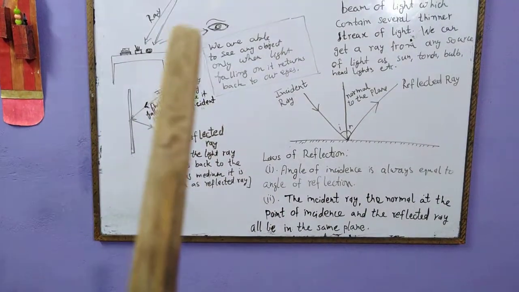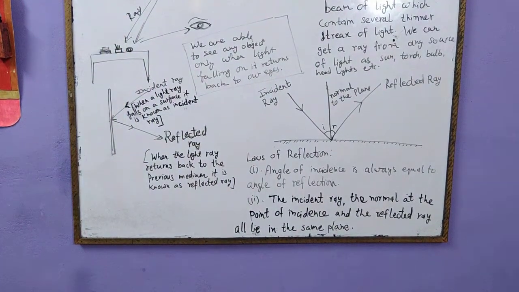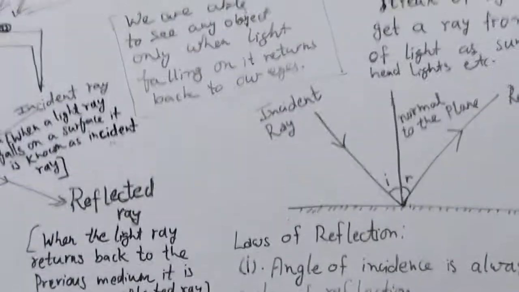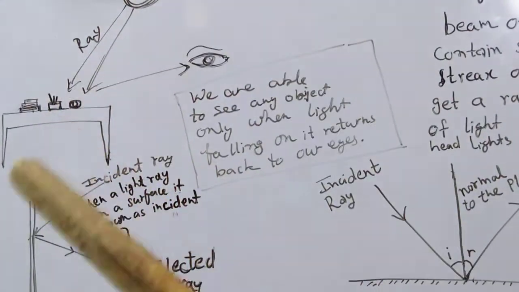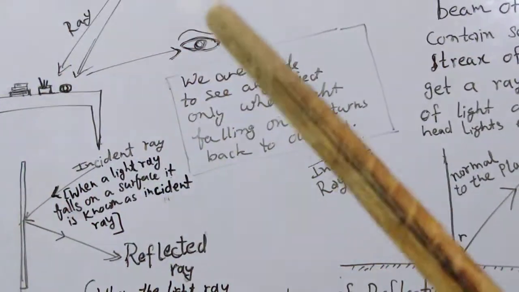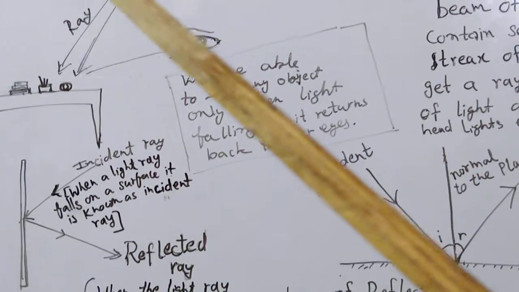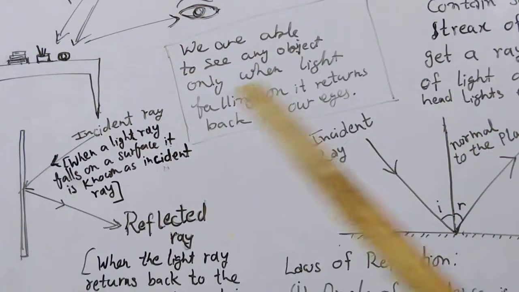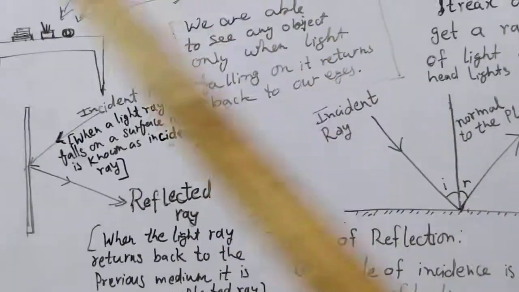Let me explain. See, this is a light ray falling on the object. Objects are kept on the table, yes? So this light ray falls on the object and then it returns back to our eyes. See, this is the source of light and it is giving a light ray to the object, and this light ray returns back to your eyes. Then you are able to see that object. So simply, we can see any object only when the light ray falling on that object returns to our eyes.